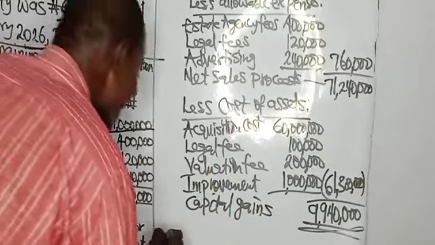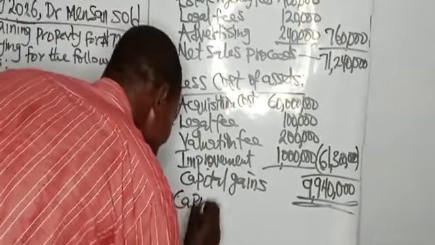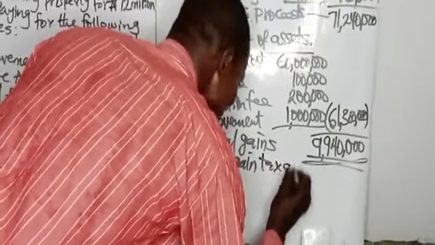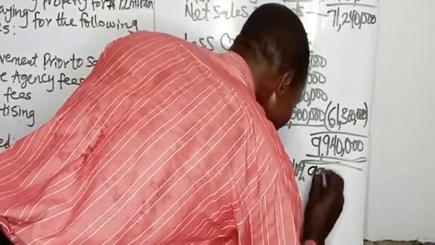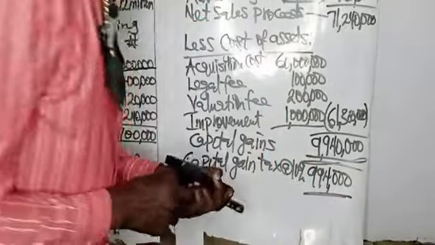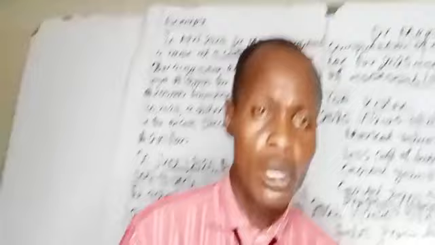Now the capital gains tax payable at 10%. 10% of 9,940,000. That will be 994,000 naira. This is the solution to the question.